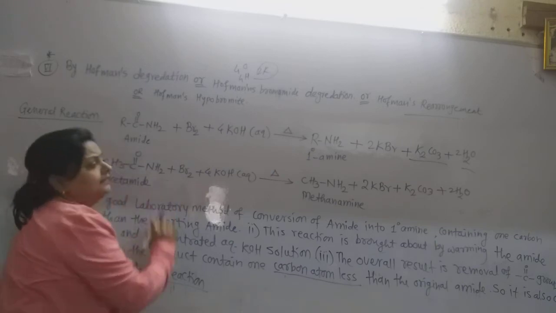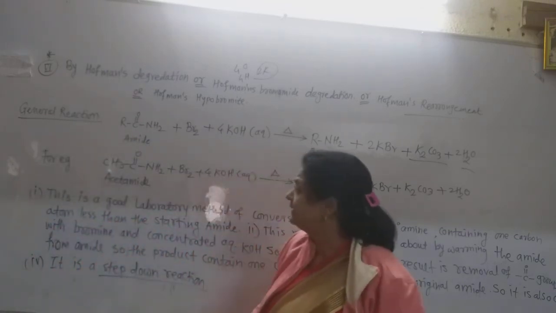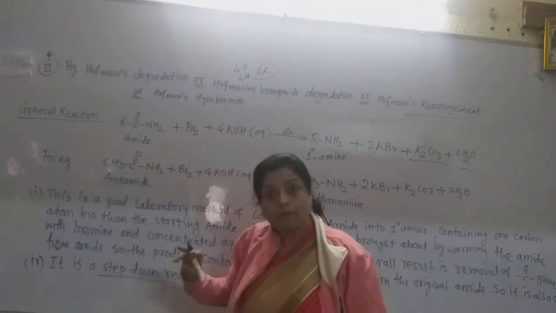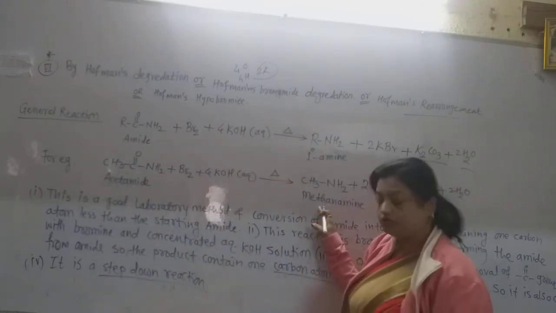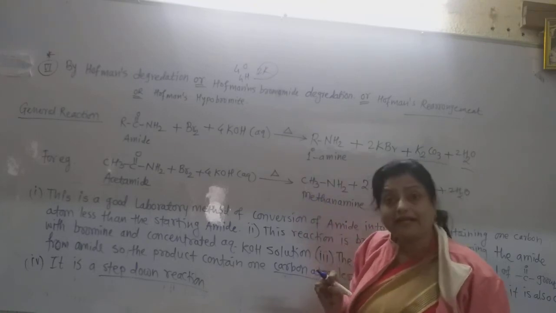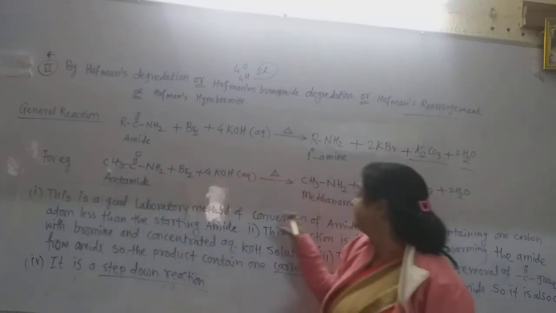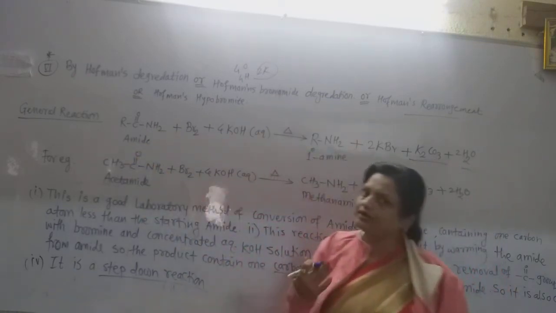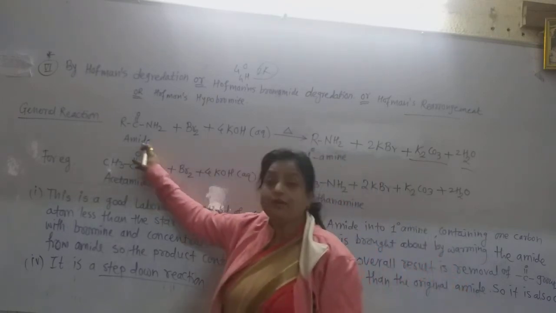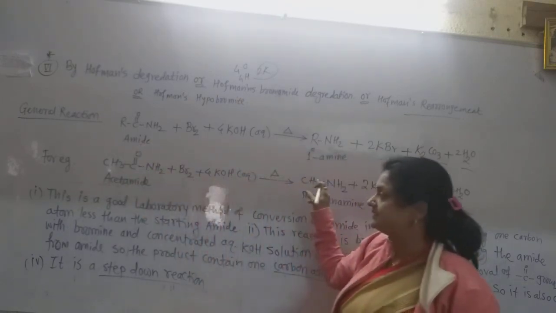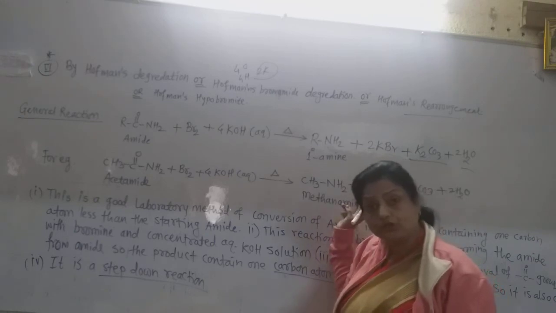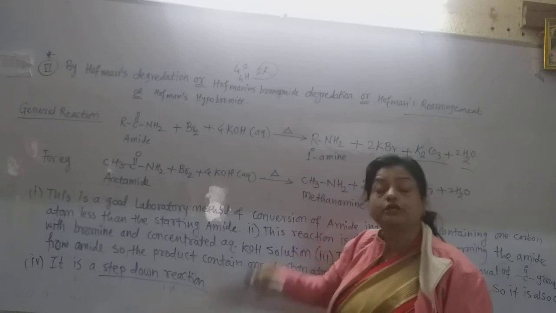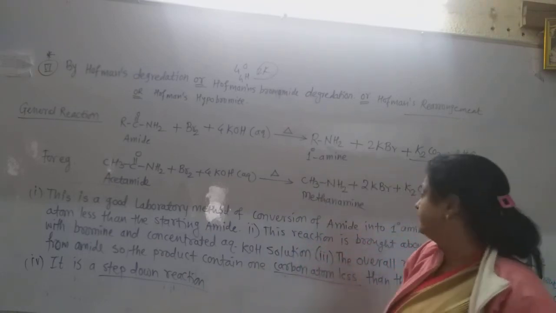Now if we take a particular example, I take here acetamide. This acetamide contains 2 carbon atoms, but in the primary amine there is only 1 carbon atom, because this acetamide is converted into only methanamine, and the CO group is removed. The byproducts are, the CO group gets removed there, and the byproducts are the same as before: twice KBr, K2CO3 and twice H2O molecule. So this is a good laboratory method for the conversion of amide into the primary amine.